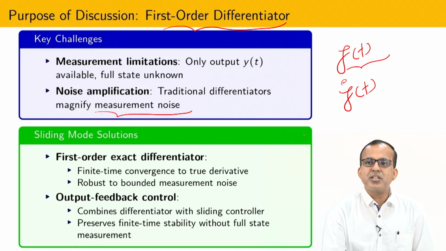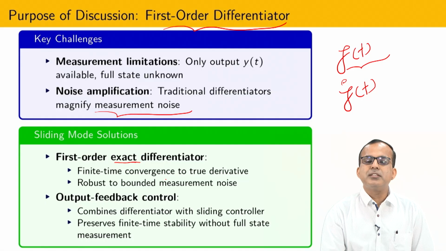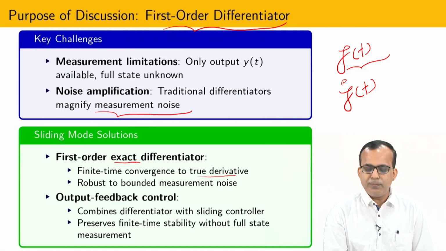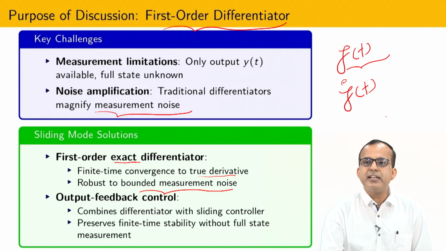And since I am just interested in calculating the first order derivative, this is called the first order exact differentiation process. Why exact? Because this differentiator will work in the presence of measurement noise also, and we can get the true derivative in finite time if we use this kind of concept. And obviously in the presence of some kind of measurement noise, whatever derivative we get, it is possible to show that we will get it with accuracy.